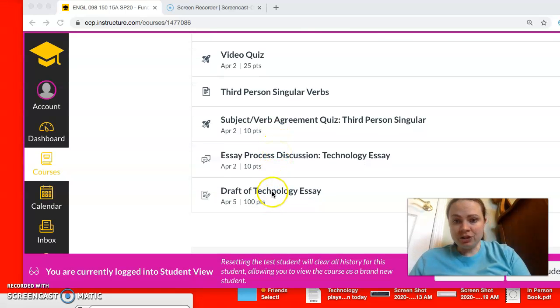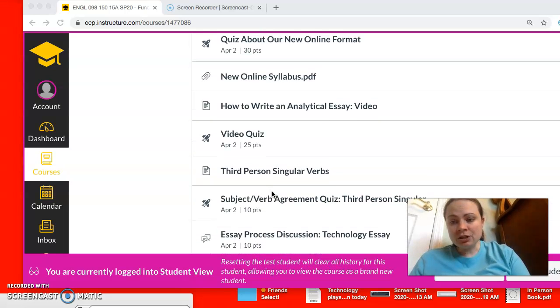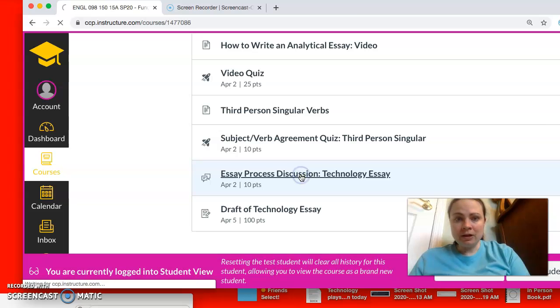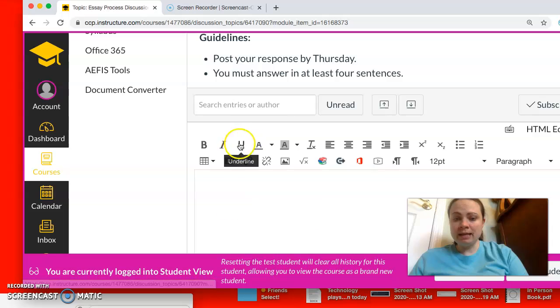So under week 9 for 098, what you need to do is the essay process discussion and then the draft of the technology essay. For the essay process discussion, to learn how to write the essay, you're just going to click right here and you'll see a video of how to write the essay about technology. And then you click on the discussion and you're going to post right here.